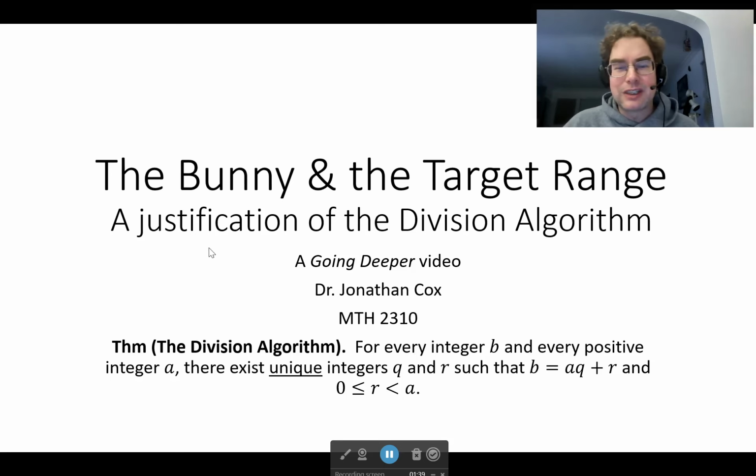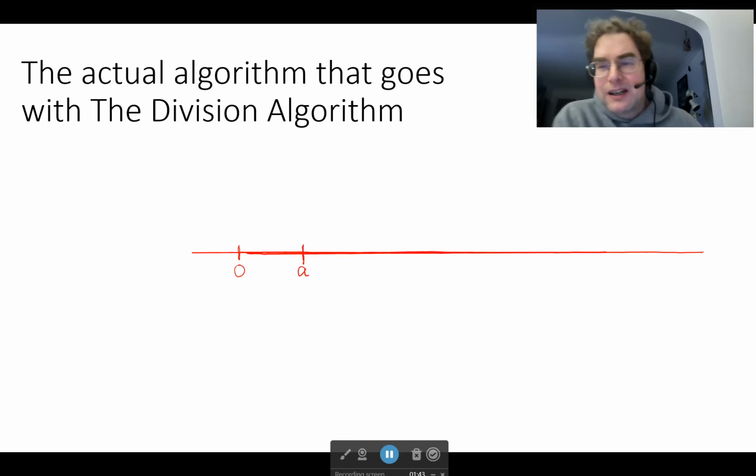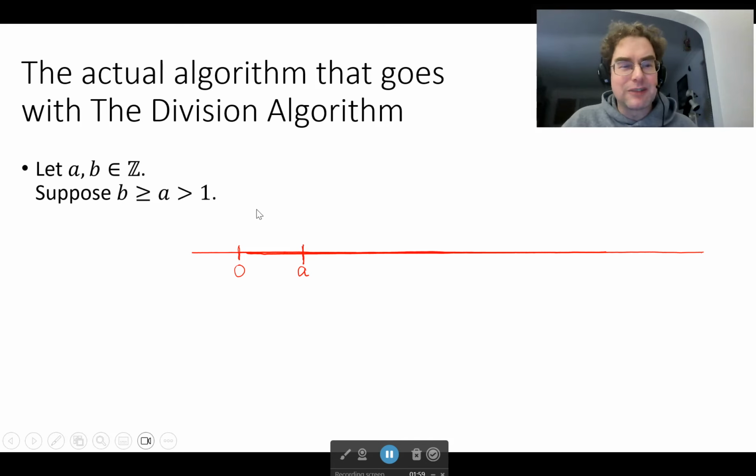Let's get to the next page here. This goes back to the origins of the division algorithm. It really at one time was an algorithm, so let's see what that actual algorithm is behind the theorem statement that we typically see.